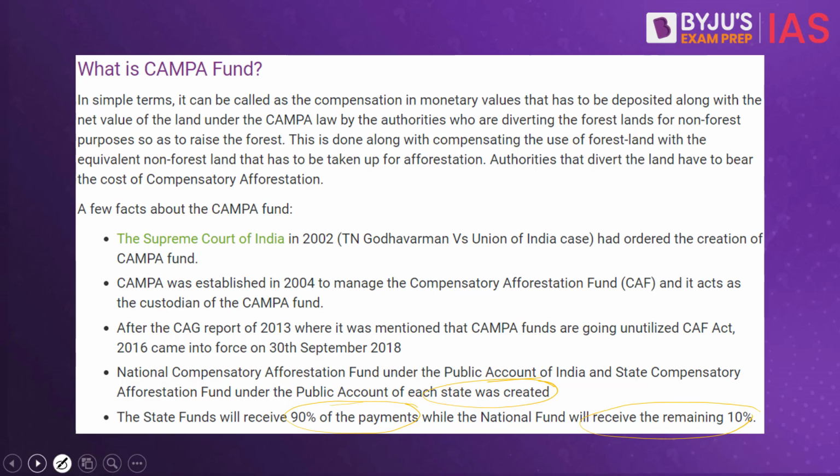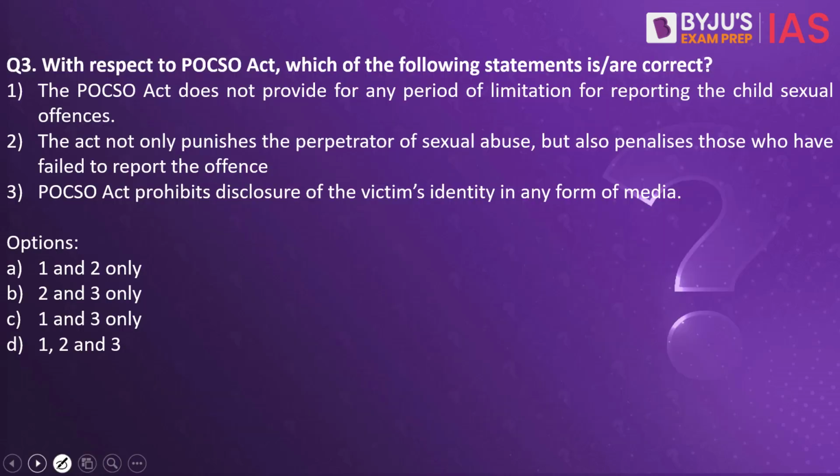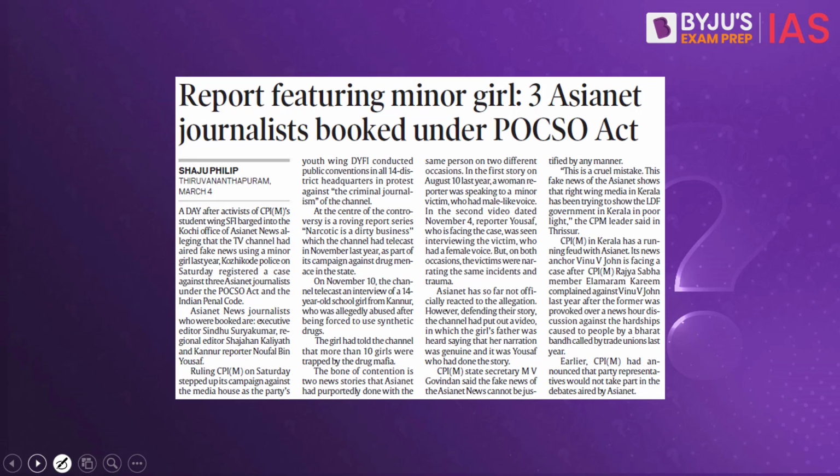Now let's look into the next practice question. With respect to the POCSO Act, which of the following statements are correct? One, the POCSO Act does not provide for any period of limitation for reporting child sexual offences. Two, the Act not only punishes the perpetrator of sexual abuse but also penalizes those who have failed to report the offence. Three, the POCSO Act prohibits disclosure of the victim's identity in any of the media. Which of the statements are correct? The answer to this is 1, 2 and 3. Why have we taken this practice question? Because this article in the Indian Express makes a reference to the POCSO Act.